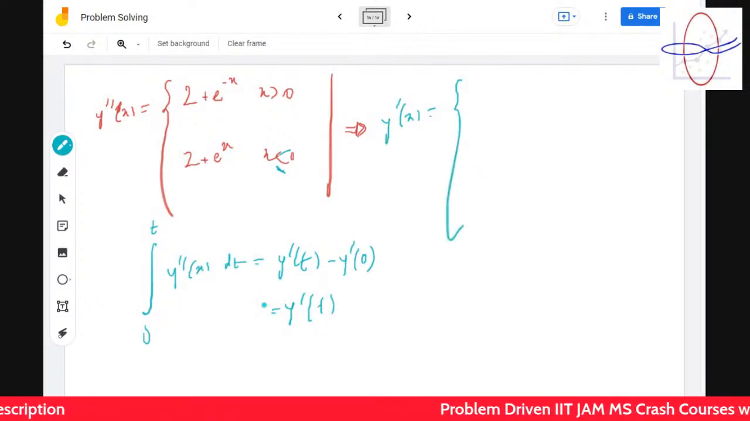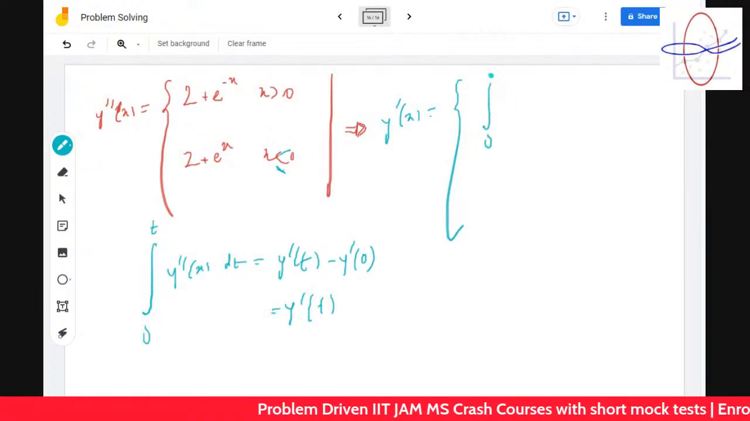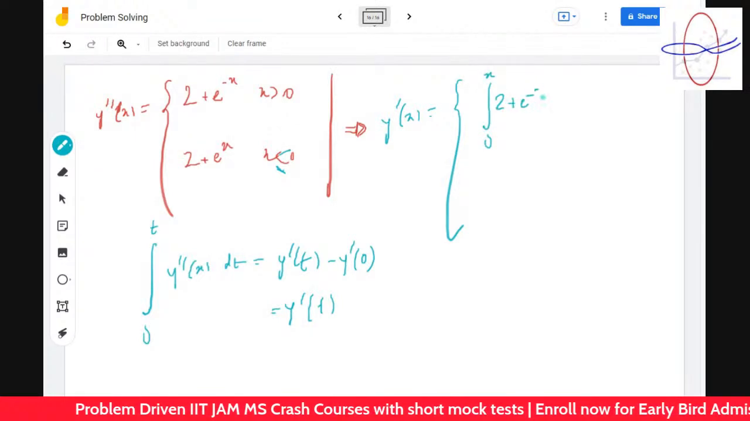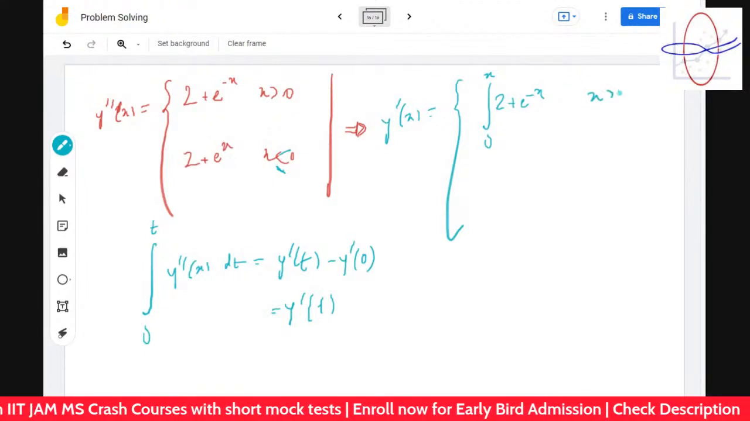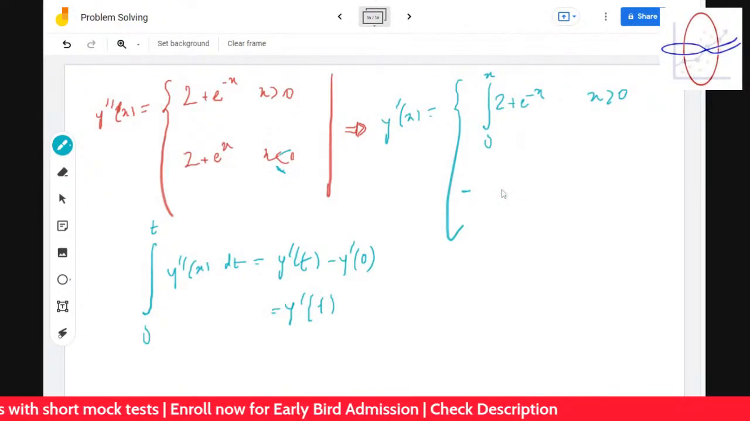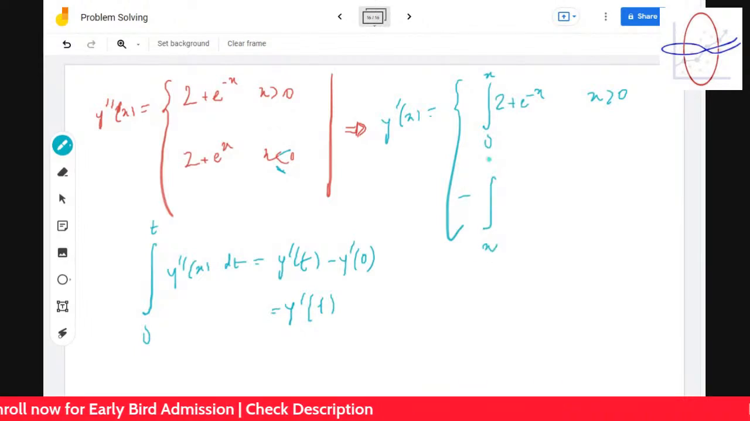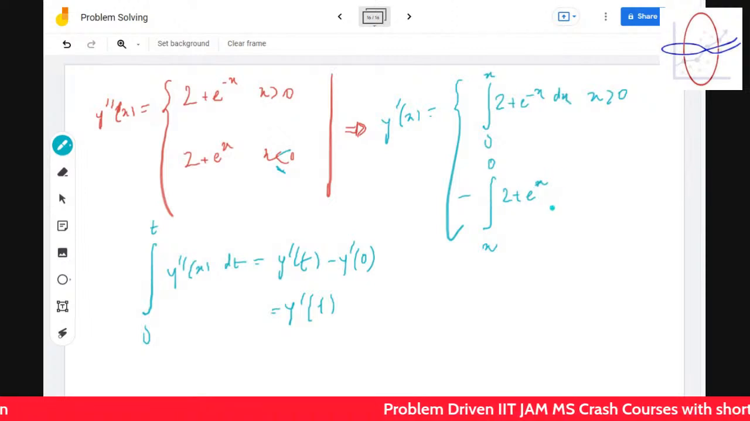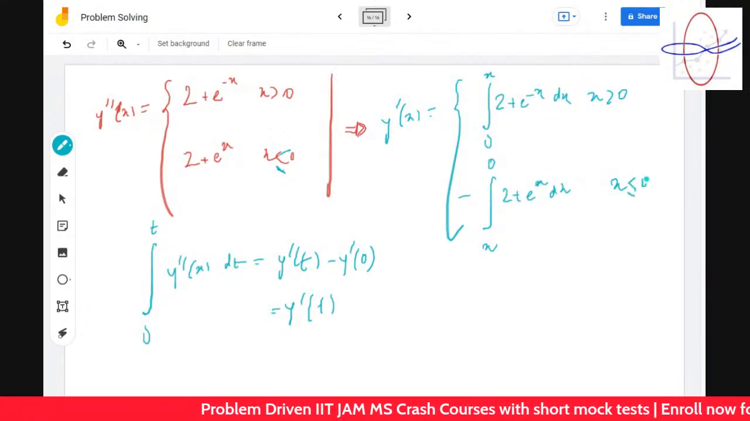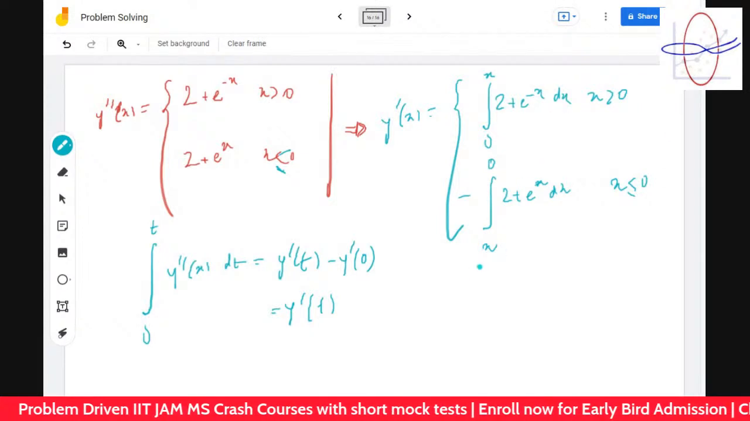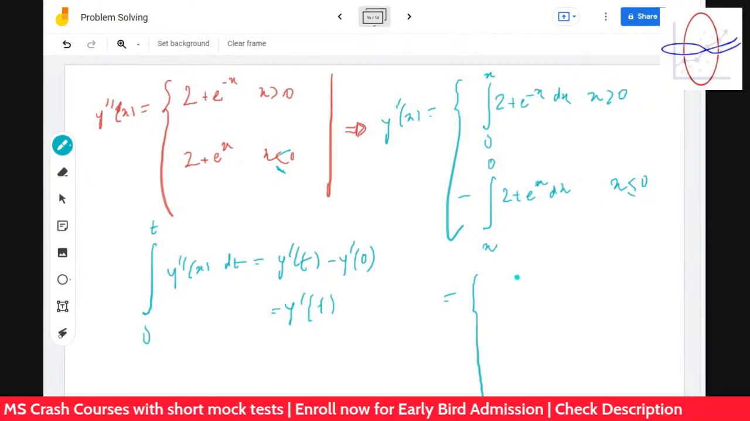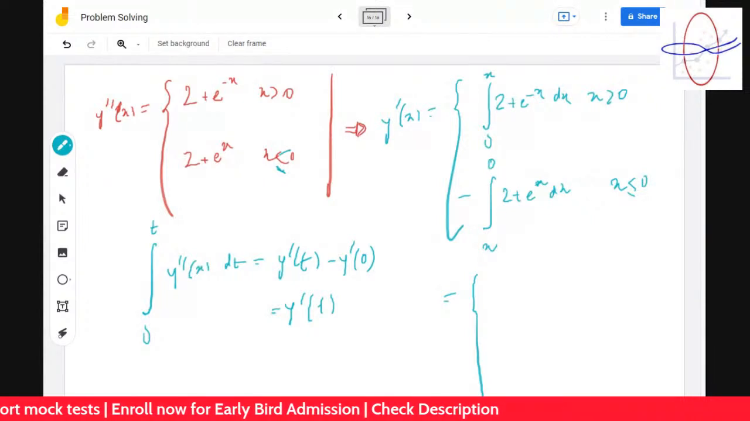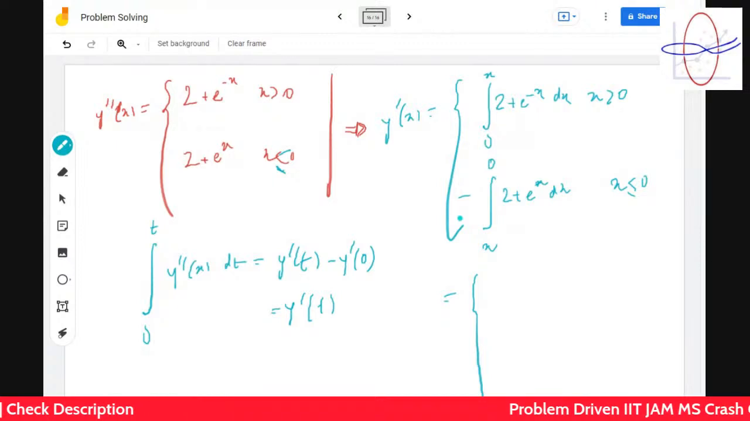So therefore you do this integration. You do integration 0 to x of 2 plus e to the power minus t dt for x greater than 0, and here it's integration x to 0 with a minus sign of 2 plus e to the power t dt for x less than 0. So let's integrate this. If you integrate this, you will get, oh, I am very bad with integration. Can you do the integration for me, guys?